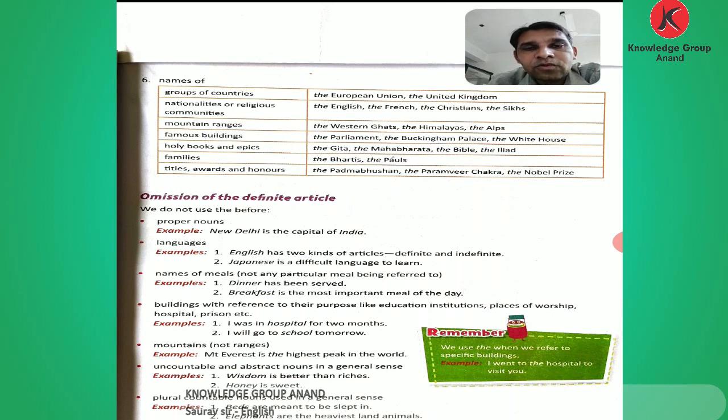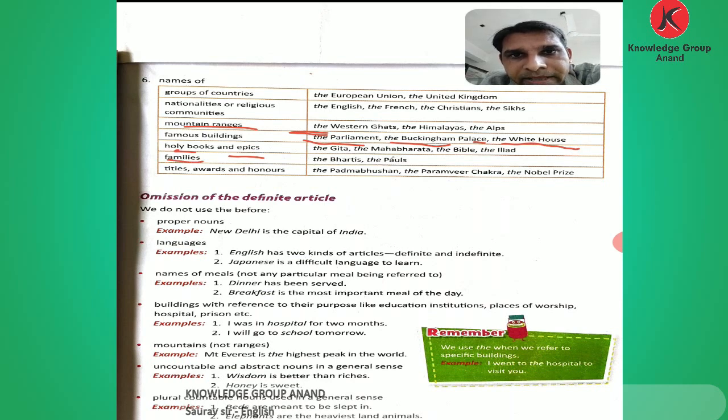This is where we use the: mountain ranges. Famous buildings, famous things, we can use the before them: the Taj Mahal, the Parliament, the Buckingham Palace, the White House. Holy books and epics: the Gita, the Mahabharata, the Ramayana, the Bible, the Iliad.